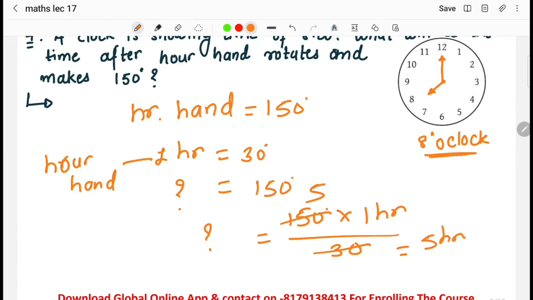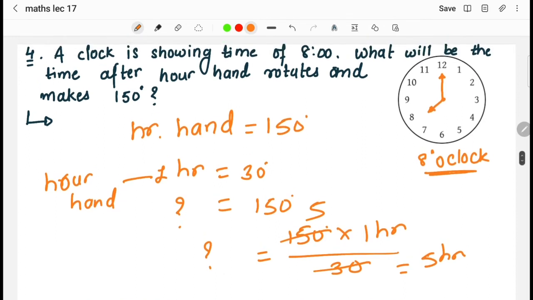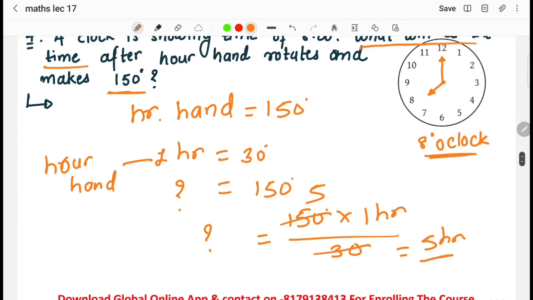So the time right now is 8 o'clock. Before crossing the 150 degrees, the time was 8 o'clock. After crossing 150 degrees, what will be the time is the question asked. As we know, in 150 degrees it is covering 5 hours. So basically add 5 hours to 8 o'clock. When we do 8 o'clock plus 5 hours, we'll get 1 o'clock as the answer. So basically we can solve this directly.